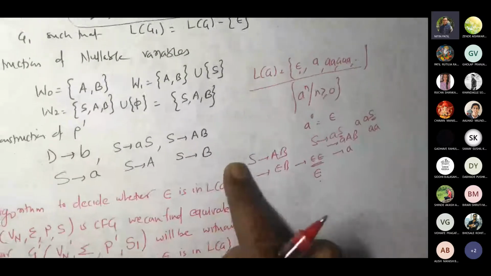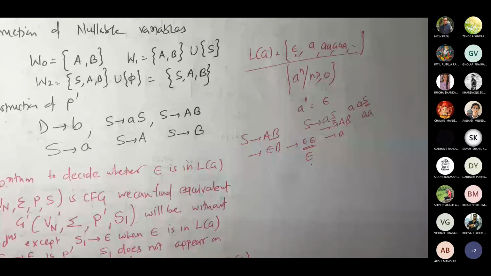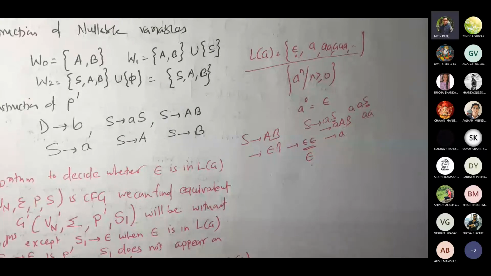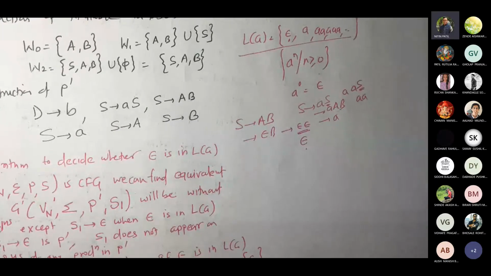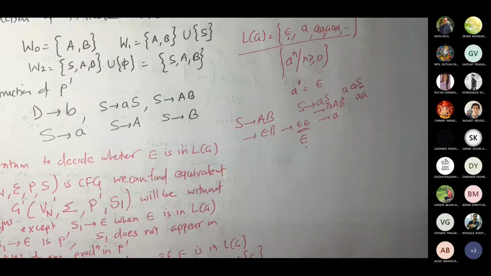Suppose this is P1 for you. So you are going to add P1 union two productions: S1 gives S, comma, S1 gives epsilon.